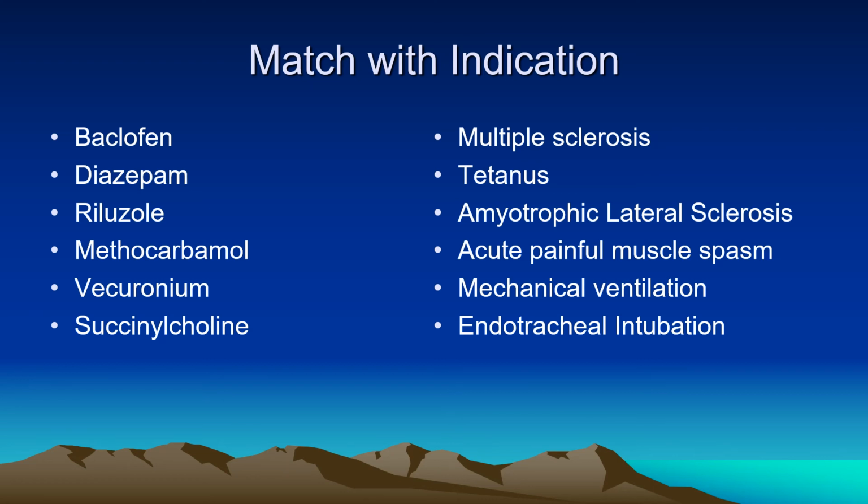Riluzole is developed for amyotrophic lateral sclerosis. Methocarbamol is used commonly with analgesics in the treatment of painful muscular spasms. Vecuronium or atracurium is used invariably in patients who are on ventilators. These days, with COVID-19 infection, these drugs are commonly used. And finally, succinylcholine is commonly used for short surgical procedures such as endotracheal intubation.